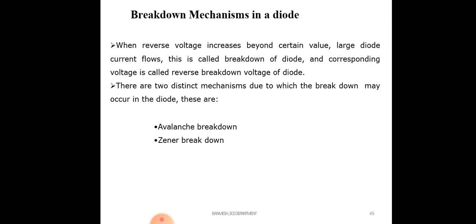Avalanche breakdown generally occurs at high voltage, and Zener breakdown occurs at less than 5 volts or less than 7 volts. Now, what does avalanche breakdown mean? The avalanche breakdown occurs in a lightly doped diode.